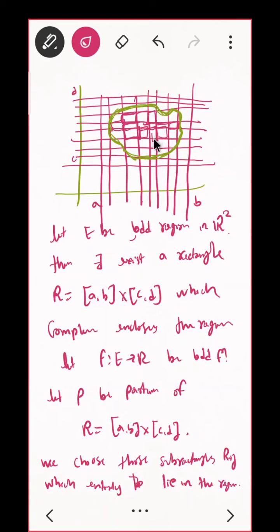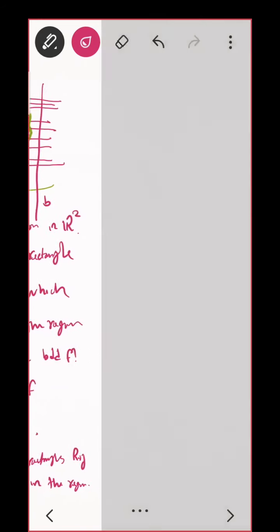Correct. So now we are choosing what? We are choosing those rectangles which are completely inside that, entirely lie in the region. Okay, and let us denote them by something. Let us denote something like this.